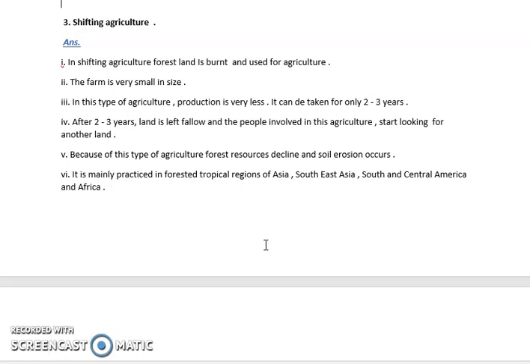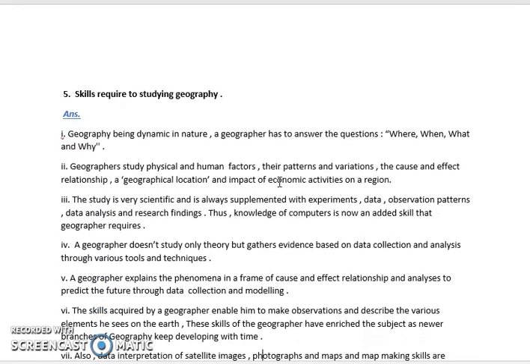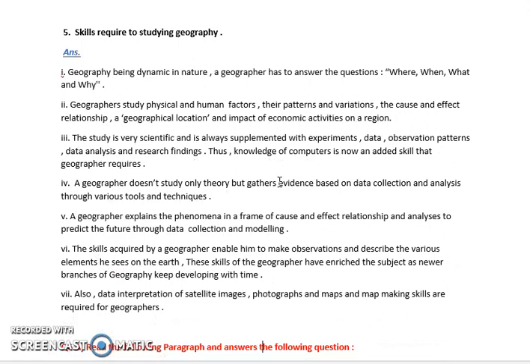When they keep that land fallow, they start doing agriculture at some other place. Because of that, the forest is burned, a large amount of pollution is created, and soil erosion also occurs. This is shifting agriculture, and it is carried out in Southeast Asia, South and Central America, and Africa.